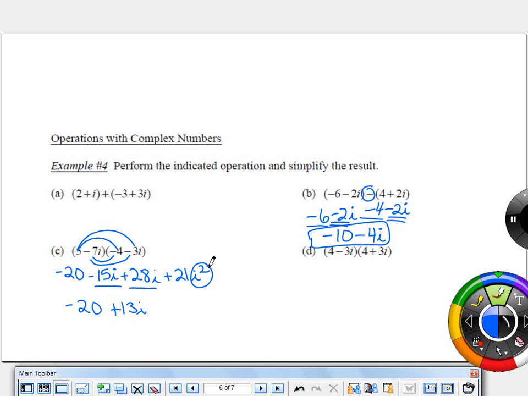Negative 1, which means I can actually simplify this more. This is like having 21 times negative 1 right here, which means it's really like I have negative 20 plus 13I minus 21, and the negative 20 and the negative 21 are real numbers, okay? And so this is like negative 41 plus 13I. All right, so FOIL is not new. What's new is you need to recognize that I squared is worth negative 1 and continue simplifying the problem. Is that okay with everybody?